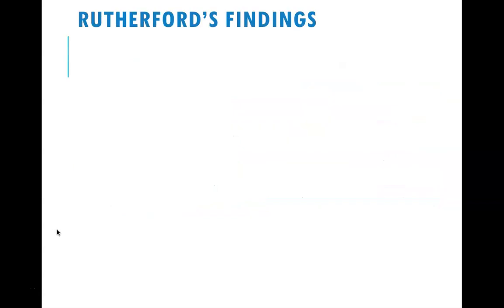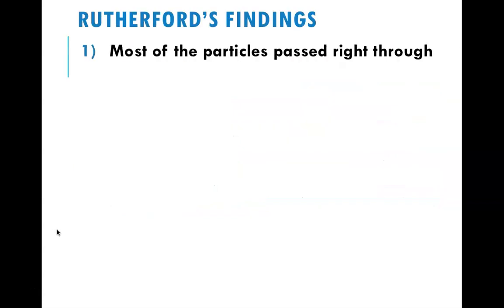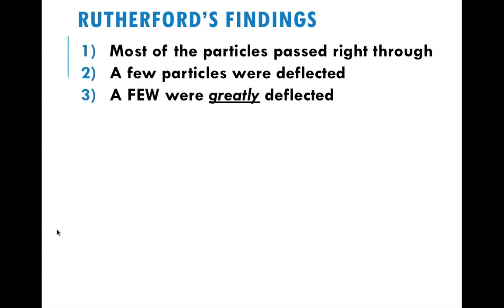Something else had to be there. So his findings, again, most particles went straight through, and that's what they assumed everything would do. All particles should go straight through, no movement. But some were deflected, and that was seen on the detector screen. But a few of them were actually greatly deflected.